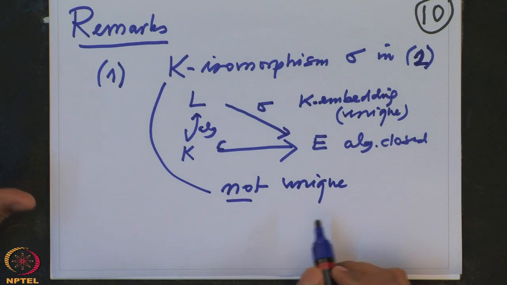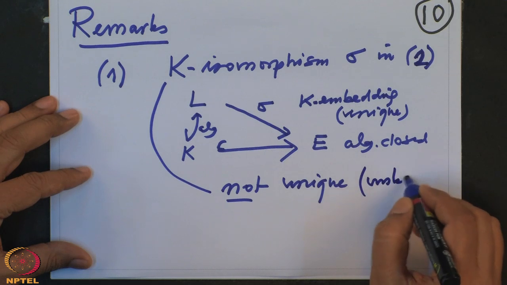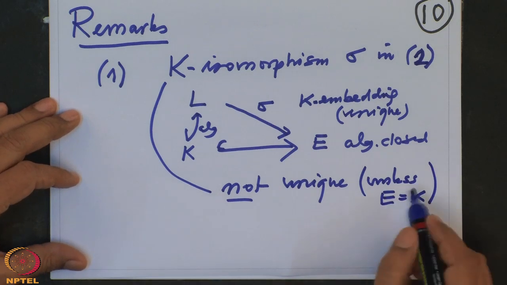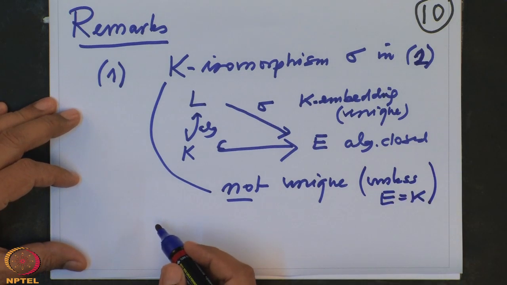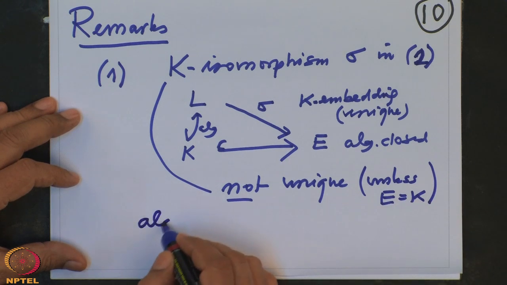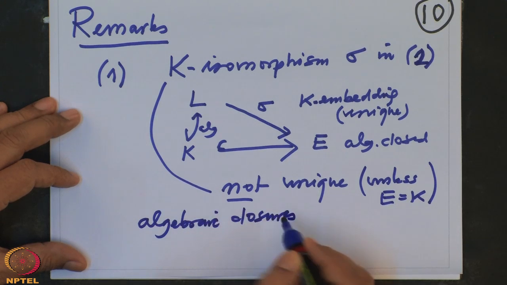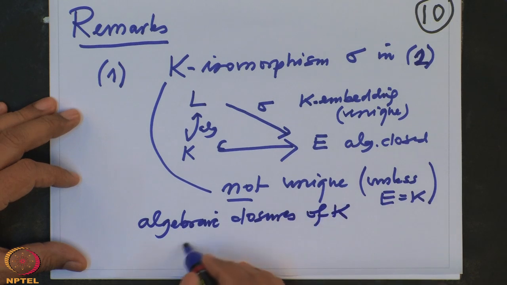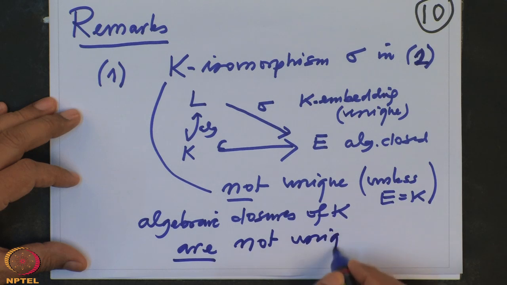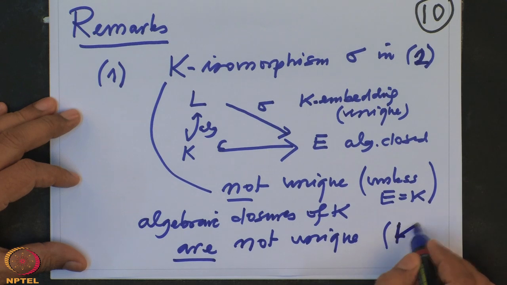So therefore, it's not unique in general unless E equals K. Anyway, if your field is not algebraically closed, then the algebraic closures of K are not unique in general, unless K is algebraically closed.